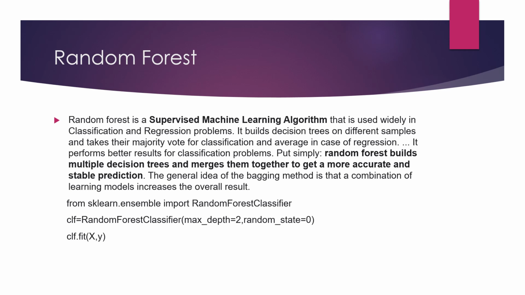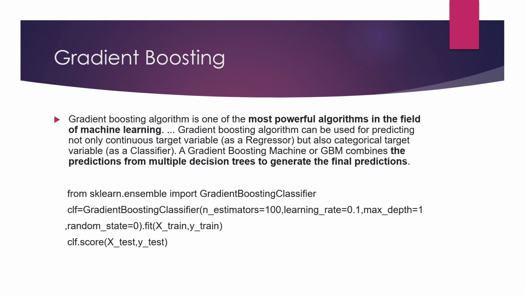Now we are very familiar with the training and testing part. So now we will move forward and focus on gradient boosting. Gradient boosting is another ensemble technique like random forest, and it also focuses on a high accuracy score. This is also written as one of the most powerful algorithms in machine learning. Gradient boosting can be used for both regression and classification problems, and it will combine all the decision trees to create a final prediction like we did in random forest. It will follow the same procedure.